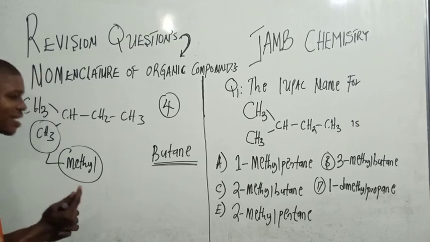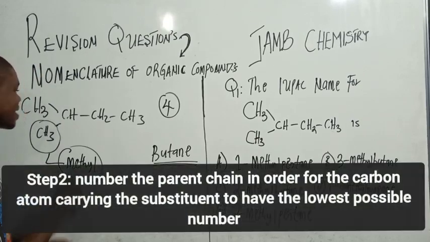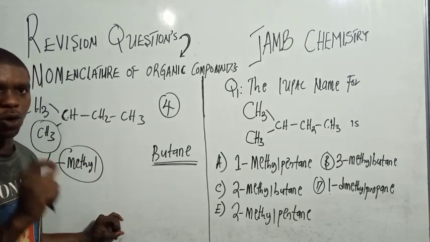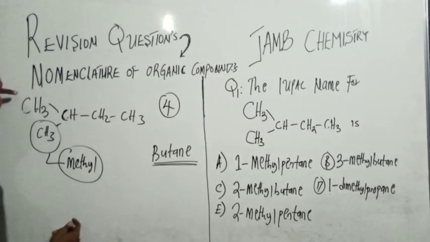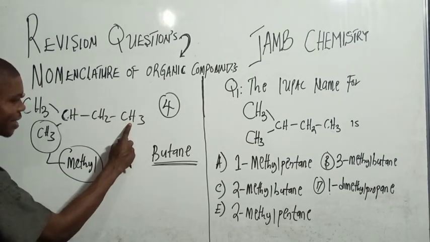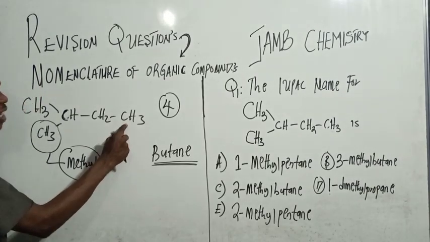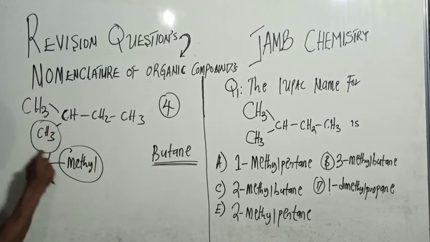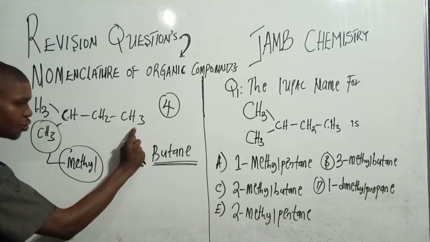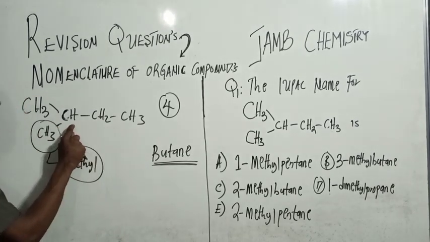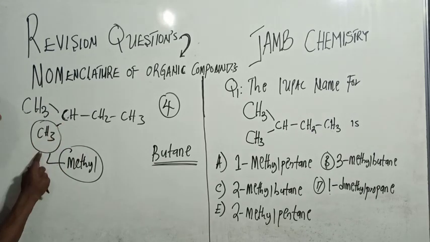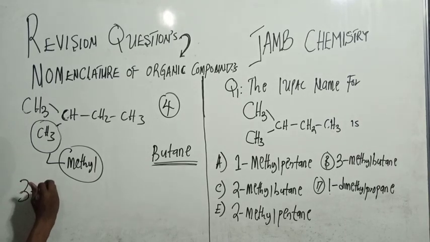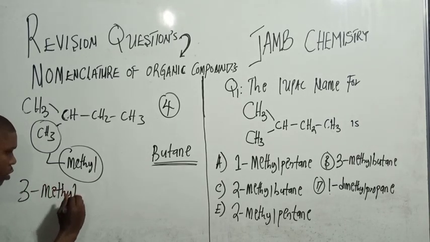Do you get that? The next thing you want to do is make sure that the carbon atom carrying the substituent has the lowest possible number. What do I mean? Here can be my carbon 1, or here can be my carbon 1. If I start from here, 1, 2, 3, the third carbon atom is carrying the methyl group. So the position of the methyl group is 3, 3-methylbutane.